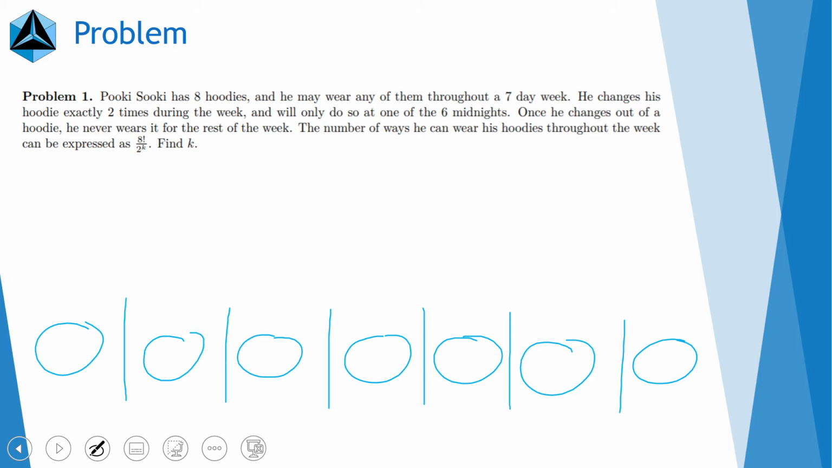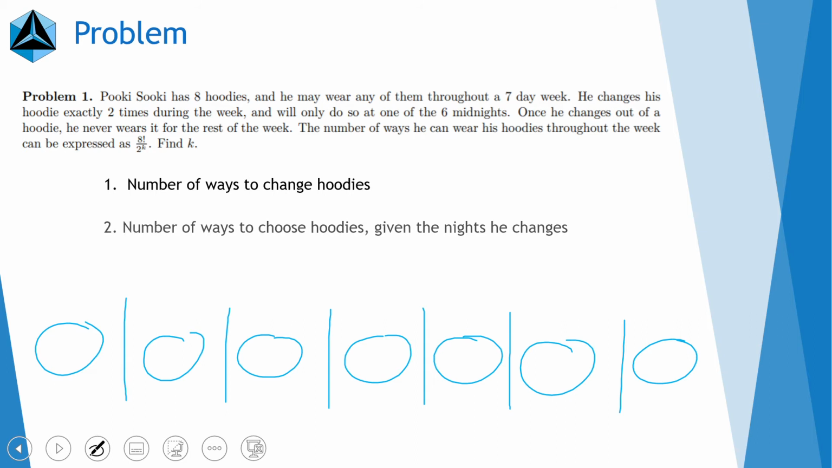The first is, on what nights is he going to change? That's the number of ways to change his hoodies. And then once we know on what nights he's going to change his hoodies, we can find the number of ways to choose hoodies given which nights he changes. If we multiply these 2 together, we're going to get our answer, and then we can extract our answer at the end.